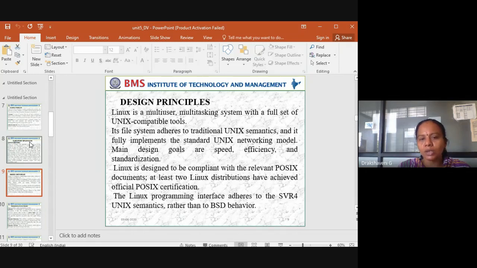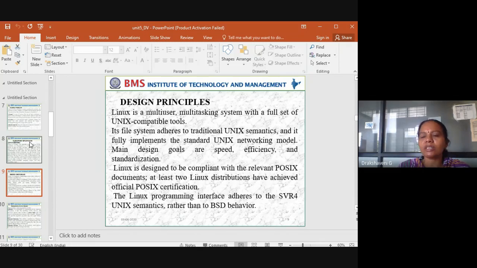So main design goals are speed, efficiency, and standardization. So the Linux is designed to be compatible with the relevant POSIX documents. At least two Linux distributions have achieved official POSIX certification. So the Linux programming interface adheres to SVR4 Unix semantics rather than to BSD behavior.